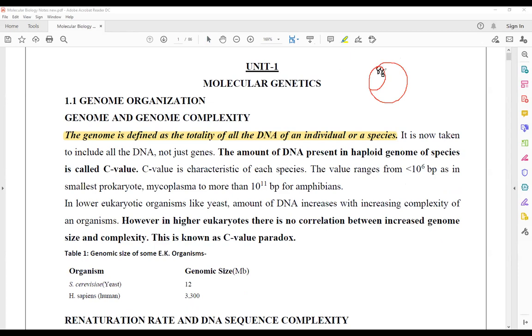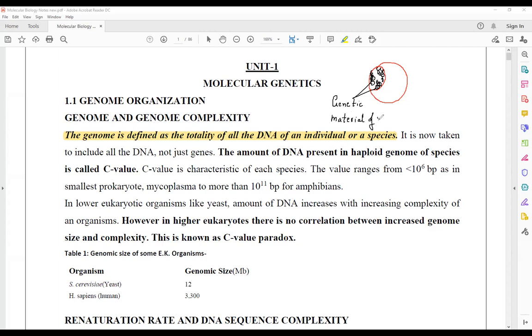Every genetic material occupies a particular location within the nucleus. Genome is defined as the sum total of all the genetic material which is present in an organism. That means within this cell, not only the genetic material of the nucleus is present.